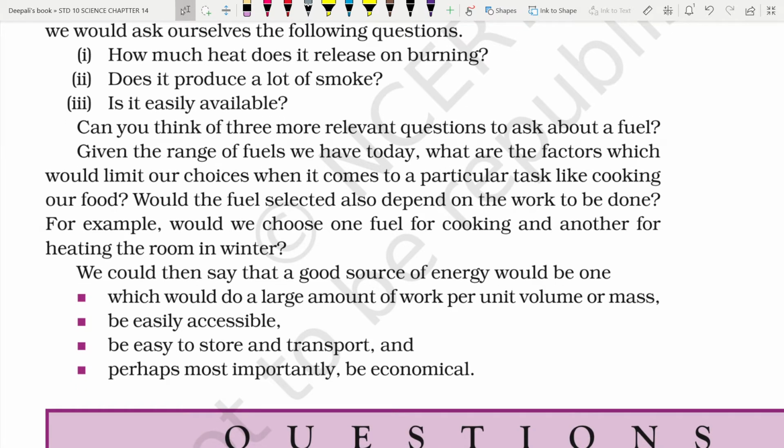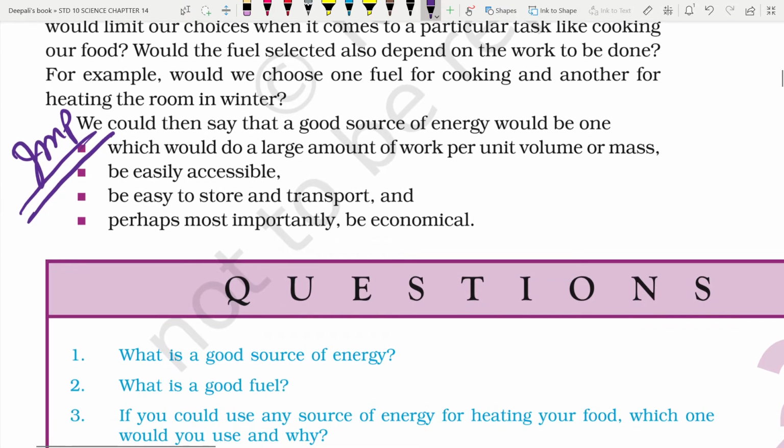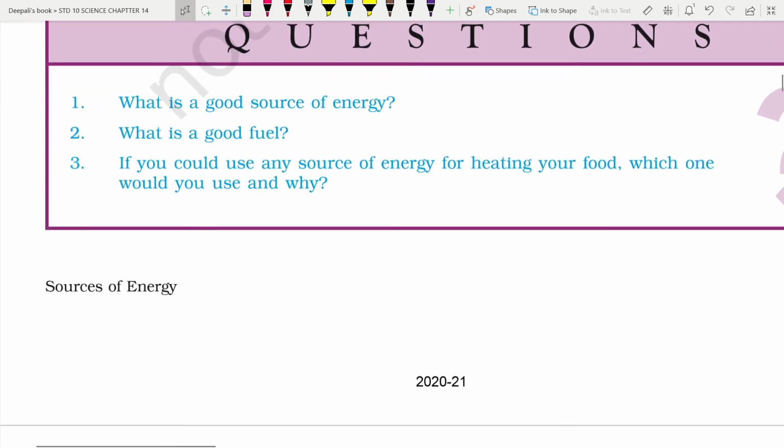And would the fuel selected also depend on the work to be done? For example, would we choose one fuel for cooking and another for heating the room in winter? We would then say that a good source of energy would be one which would do a large amount of work per unit volume or mass. This is the important criteria for a good quality fuel. Be easily accessible, be easy to store and transport, and perhaps most importantly, be economical. So, this is what a good fuel can be.